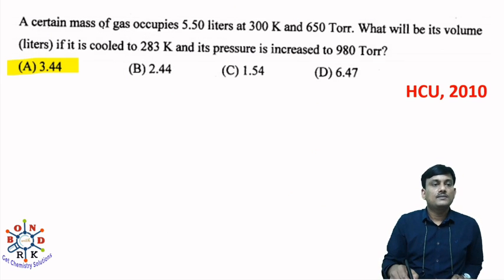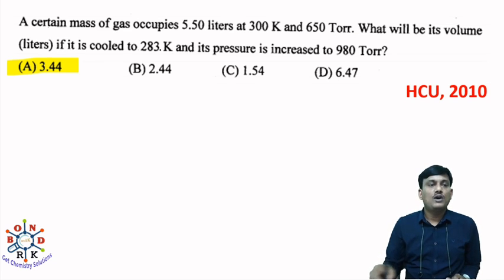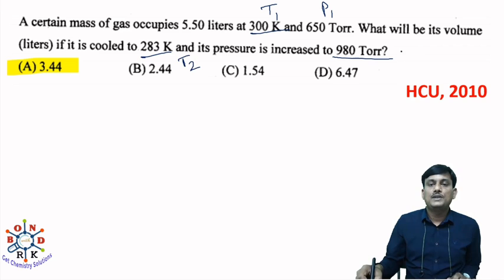A certain mass of gas occupies 5.5 liters at 300 Kelvin and at 650 torr. What will be its volume if it is cooled to 283 Kelvin and its pressure is increased to 980 torr? Here temperature T1 is given and the pressure P1 is given, and it's cooled to 283, T2 is given, and also P2 is given, and the certain mass of gas occupies V1, and this one you have to find out, V2.